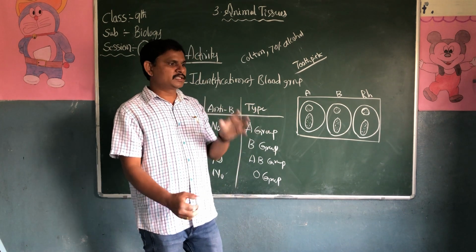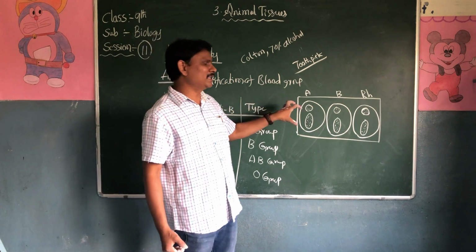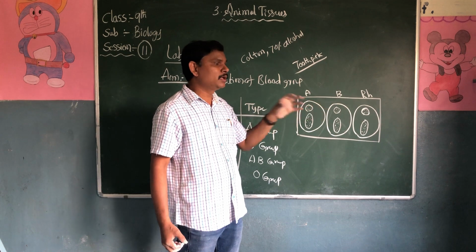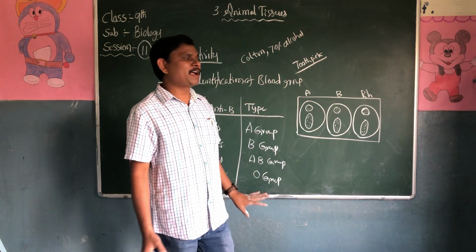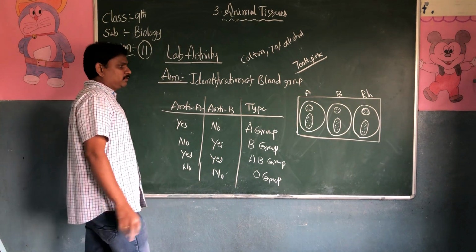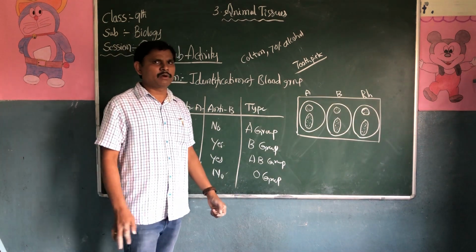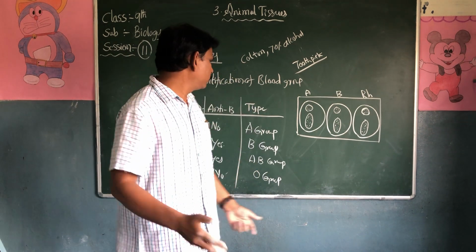Fast clotting. We can see the clumping of the blood cells. Clumping is very fast in A and B group. The clumping is very slow in RH factor. So come to the determination of the results. How many types of blood groups are there? One is A group, B group, AB group, and O group.